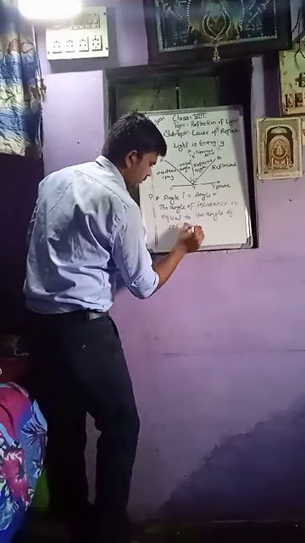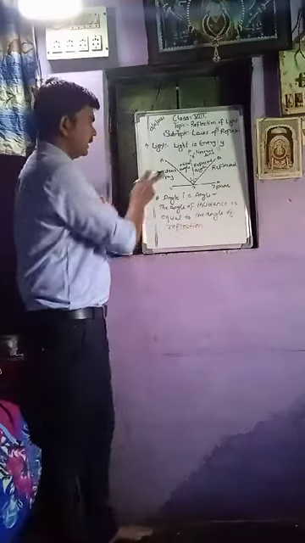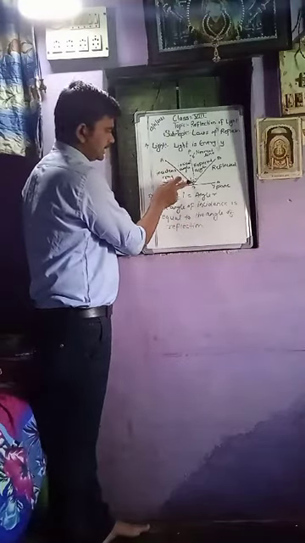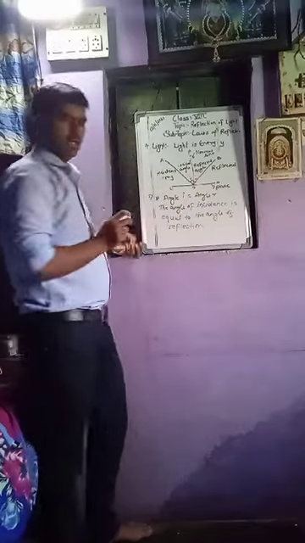See here, the angle of incidence is equal to the angle of reflection.